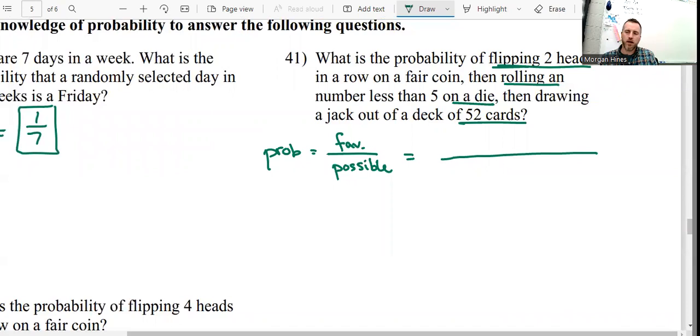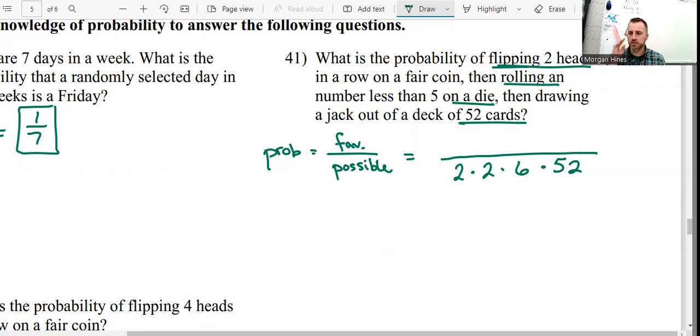If we want to know how many ways that could go, the counting principle says we just look at the number of possible ways for the first event. So we flip a coin, 2 ways that could go. We're going to flip a coin again. There's 2 ways. And then we're going to roll 1 die. That's going to have 6 different ways that could go. And then we're going to draw a card out of a deck. There's 52 ways that that could go.